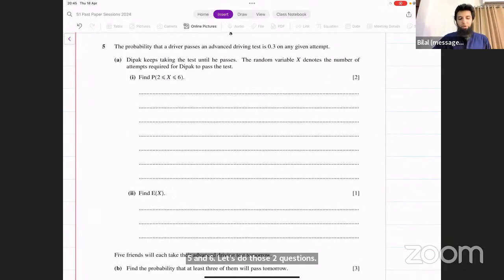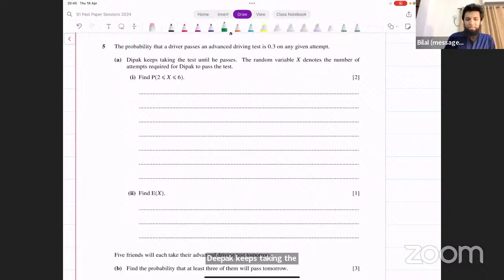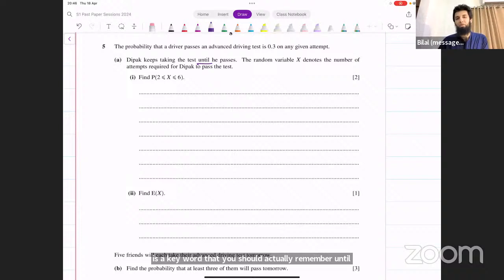Question number 5. It says, probability that a driver passes an advanced driving test is 0.3 on any given attempt. Deepak keeps taking the test until he passes. Now, this is a keyword that you should actually remember. Until something happens, whenever it comes, mostly that's a geometric distribution.